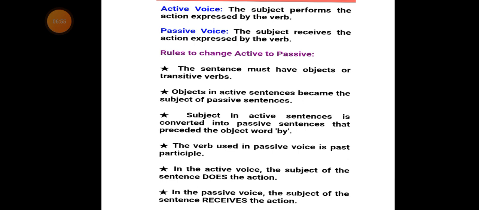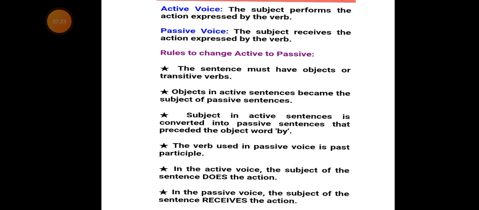Then, in the active voice, the subject of that sentence does the action. In active voice, the subject of the sentence performs the action or carries out an action. In fact, in active voice, the subject is the doer or the performer of an action.